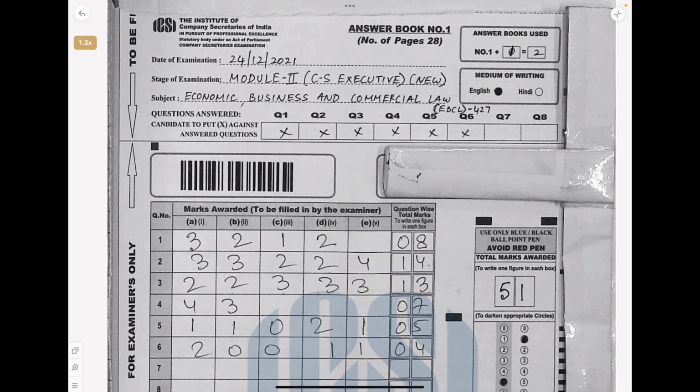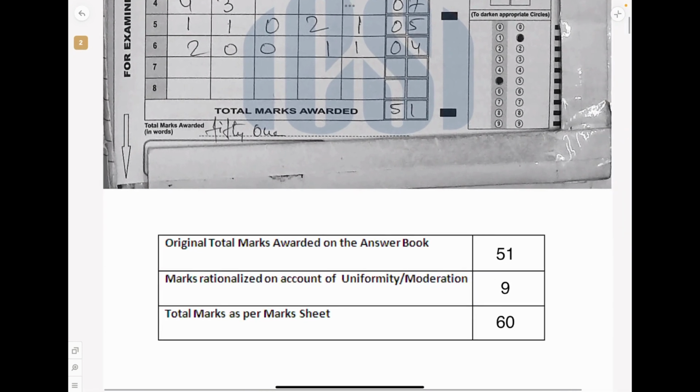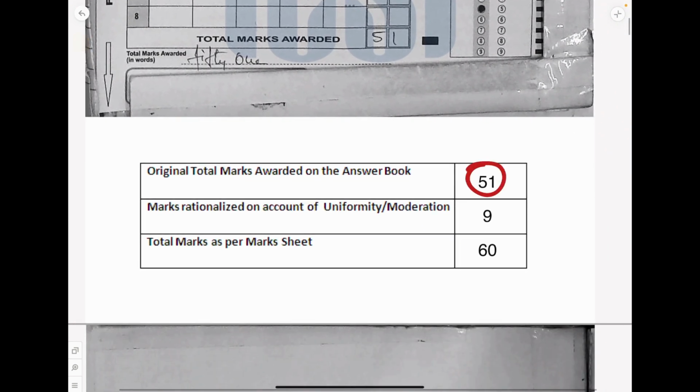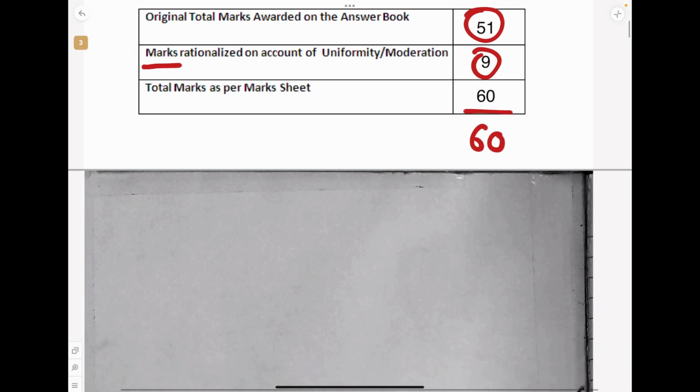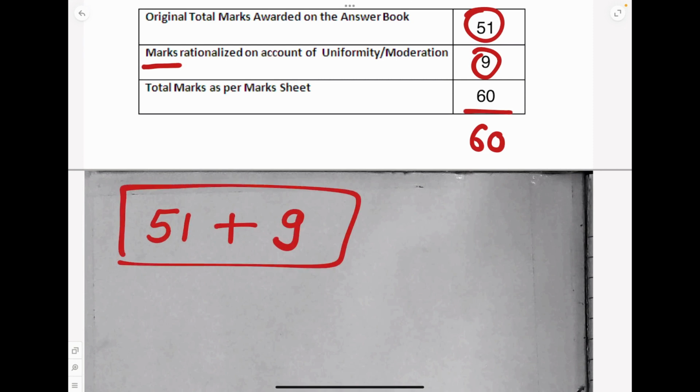Here is the answer script of EBCL. The student has scored 51. Marks for rationalization is 9, and totally you got 60. When you look at the average, a lot of people had been given more marks in correction, and this paper is a strict correction. So on average, 9 marks was given in other papers. That is why they have rationalized and given.